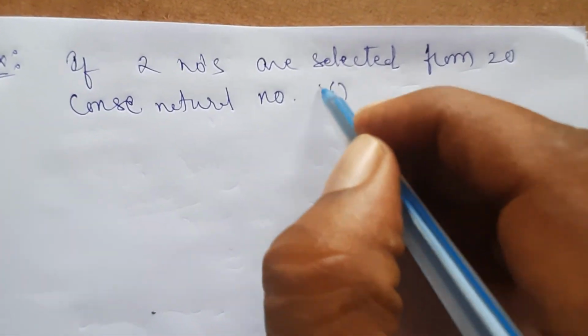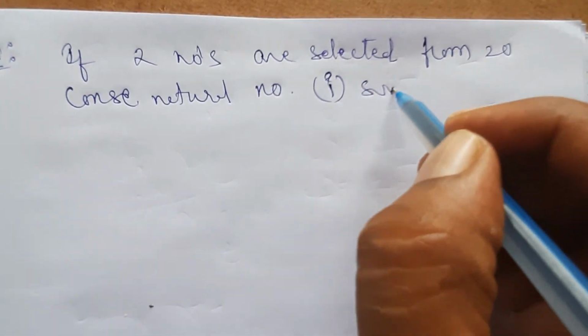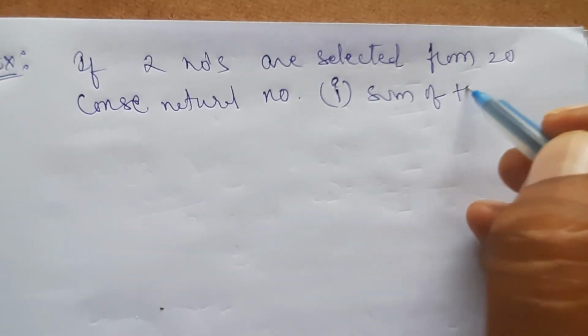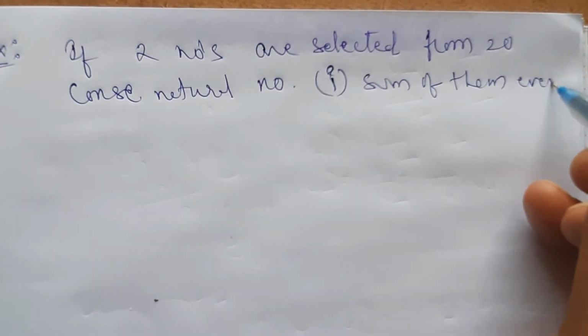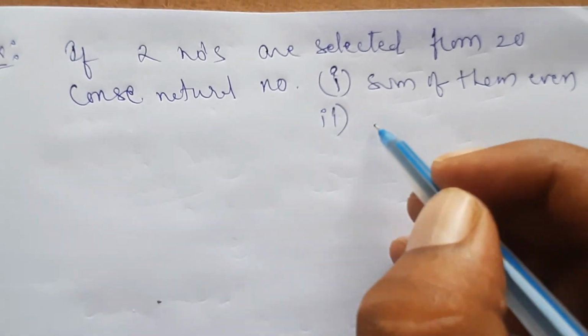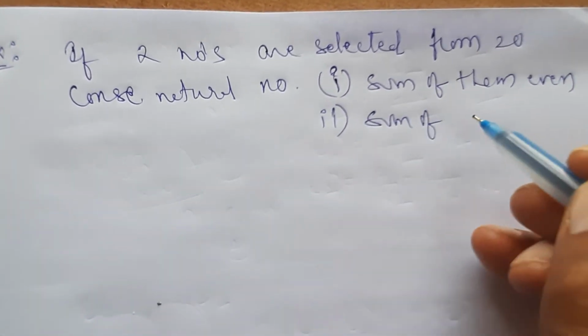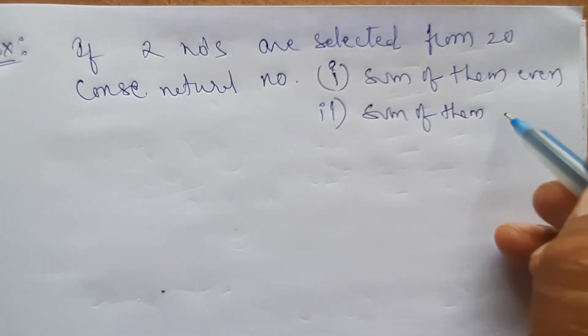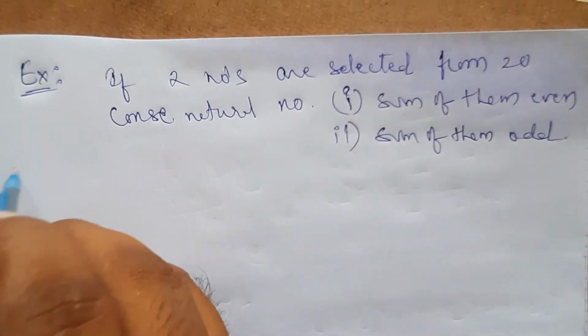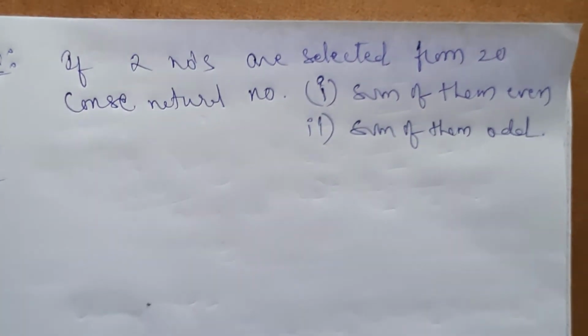First bit, find the probability that the sum of them is even. This is one bit. Second bit, find the probability that the sum of the 2 numbers is odd. This is the bit. Okay, listen all of you.